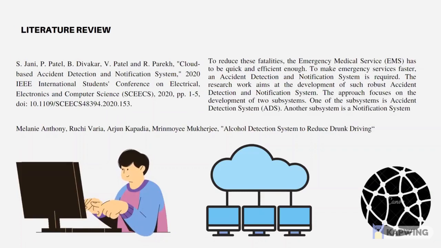The literature review. We have read many papers and we have selected 2 papers. One paper is a cloud-based accident detection and notification system. Here they send an SMS or a mail to the relatives. And in the second paper, it is an alcohol detection system to reduce drunken driving. Here they detect the minimal amount of alcohol consumed with the help of a gas sensor. In our project, we are integrating both these research paper concepts and we are going to add a new concept, that is detection of the seatbelt by using an IR sensor.